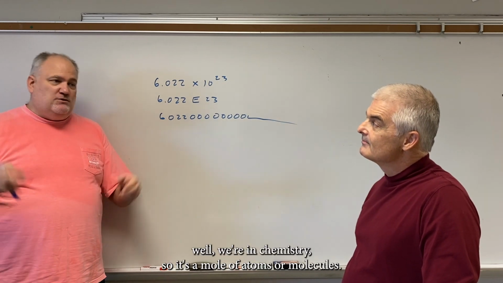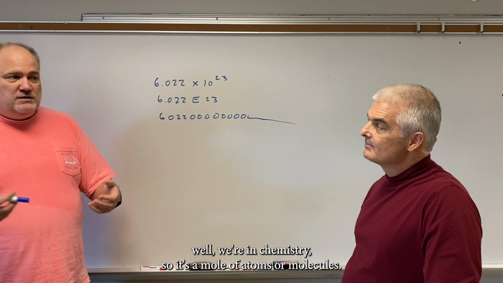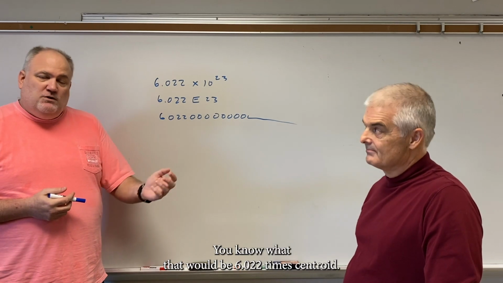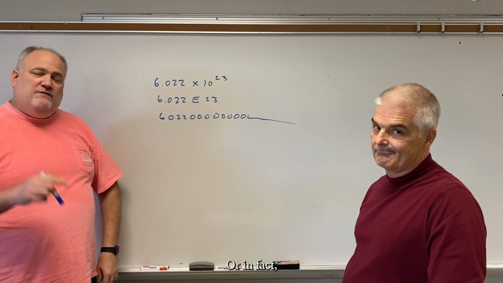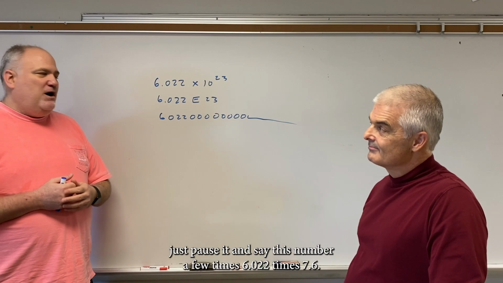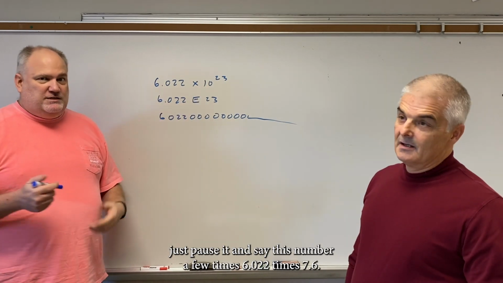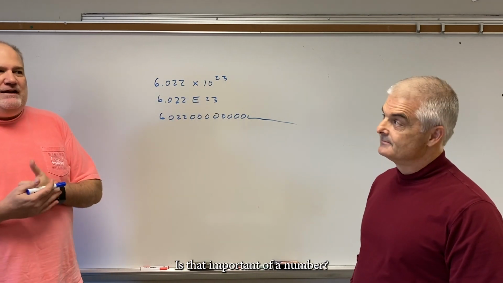We get in the habit of saying, well, we're in chemistry, so it's a mole of atoms or a mole of molecules. But I could have a mole of donut holes. You know what that would be? 6.022 times 10 to the 23rd. While you're watching the video, you might want to pause it and say this number a few times, because it's that important of a number.